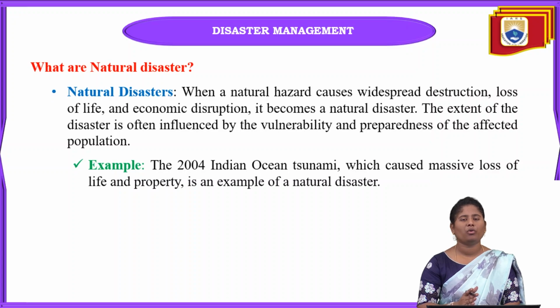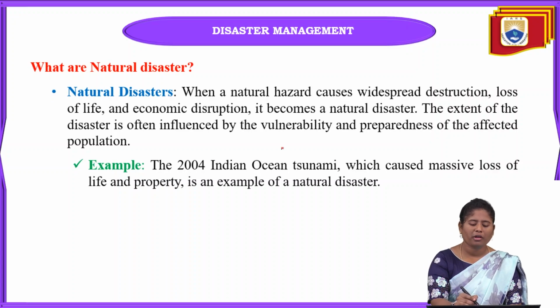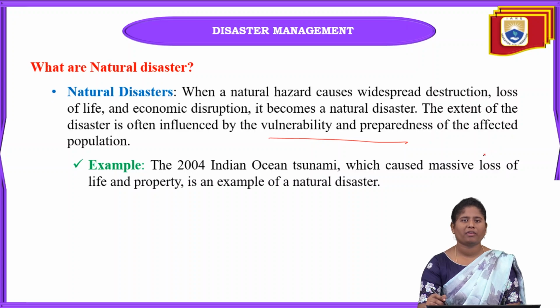After knowing about natural hazards, the next one is natural disaster. A natural disaster is when any type of natural hazard, such as earthquakes, volcanoes, tsunamis, or hurricanes, occurs and causes widespread destruction, much loss of life, and economic disruption. The extent of any disaster is mainly influenced by the vulnerability and preparedness of the affected population.